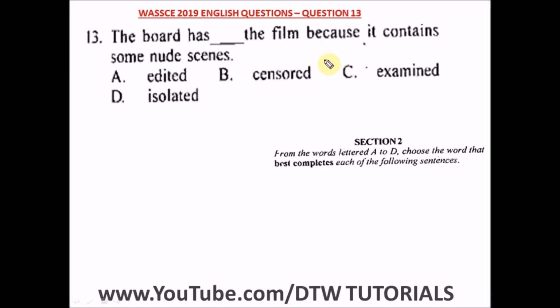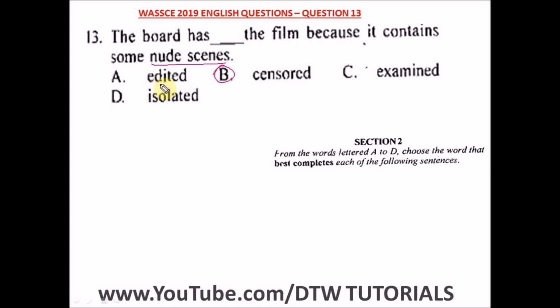When you come to the entertainment industry and movie making, the film board of each country, if there are some things in a movie that aren't acceptable, like this question says, because it had some nude scenes, the board will censor that particular film because of scenes that are unacceptable for public viewing. From here the best word that completes this sentence is option B, censored.